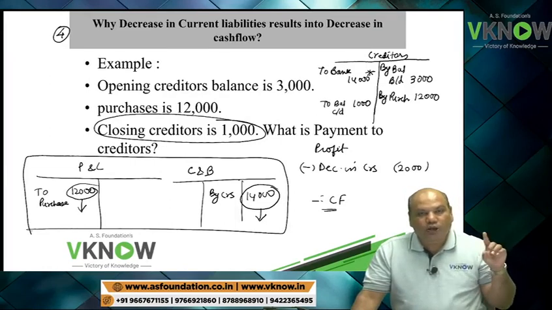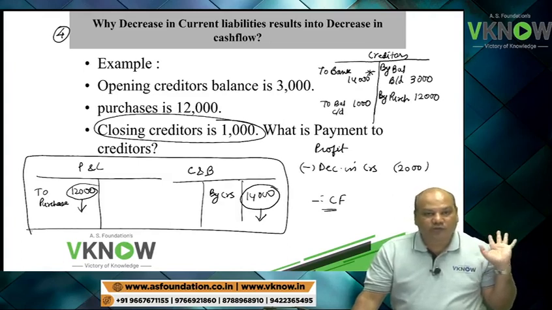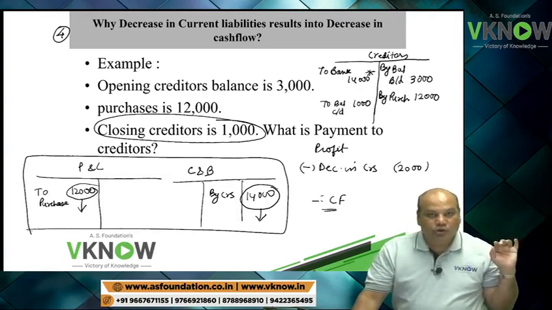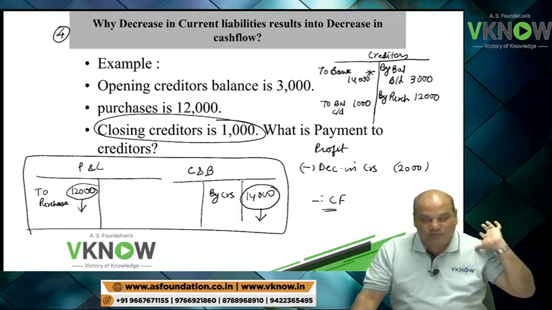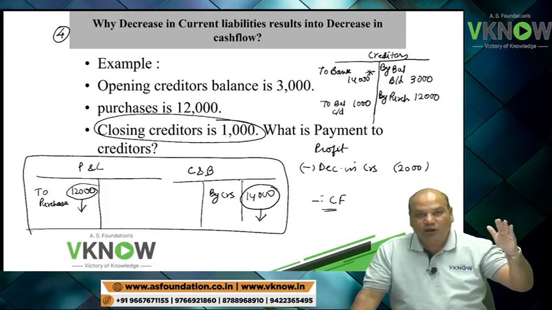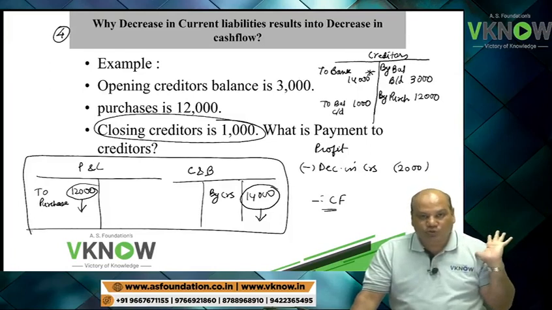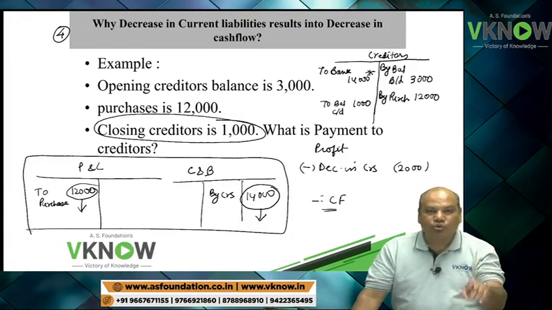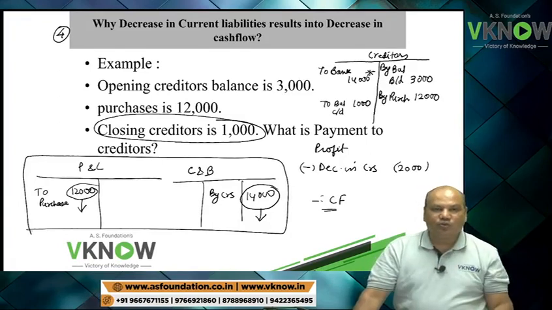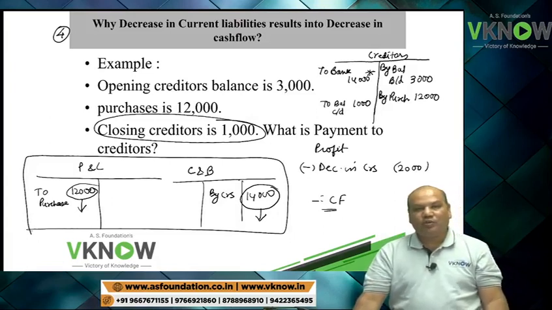You are not only paying for current year purchases, you are also paying for some purchases made in the last year. So it will have a negative effect on cash flow. Therefore, decrease in current liability will lead to decrease in cash flow.